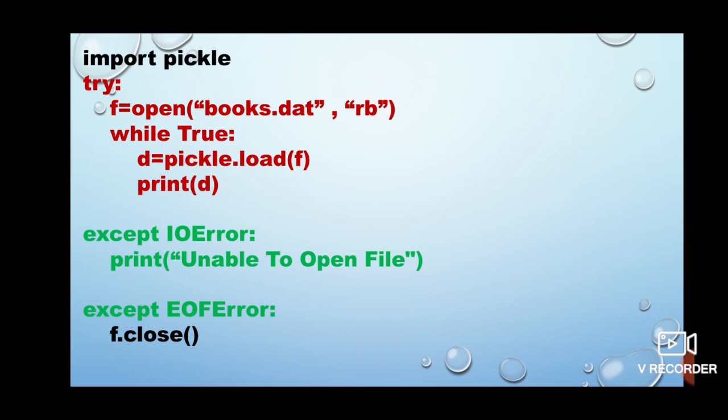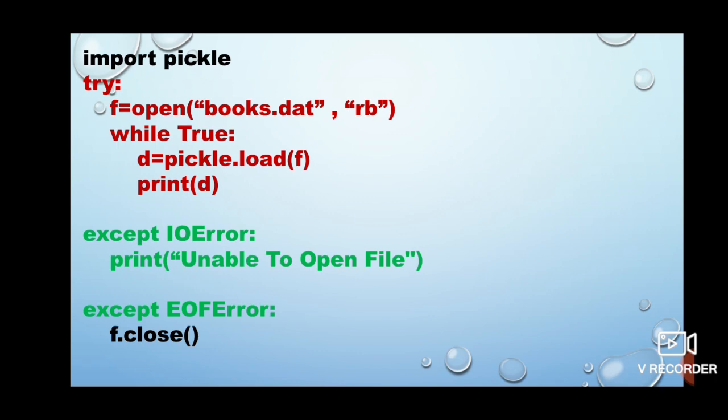Then I am starting the process of reading from the binary file. First of all I am writing a loop, because children, right now you know that 3 records are written in the binary file, but you will not always know how many records are written in a file. So you will have to use a while loop for reading, because a while loop is a conditional loop where you specify a condition, and till that condition is true your work will keep on happening.